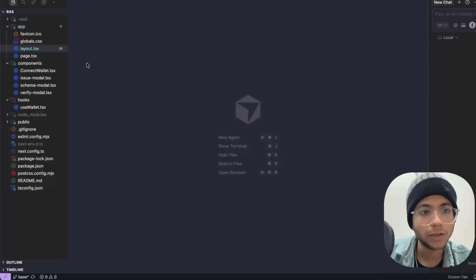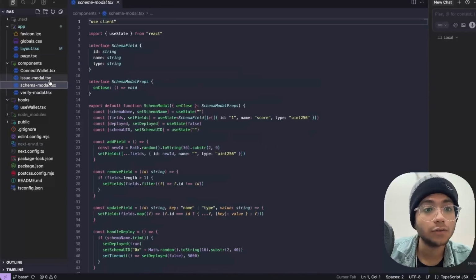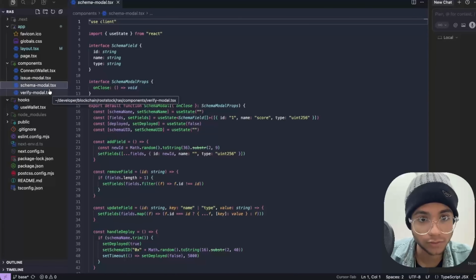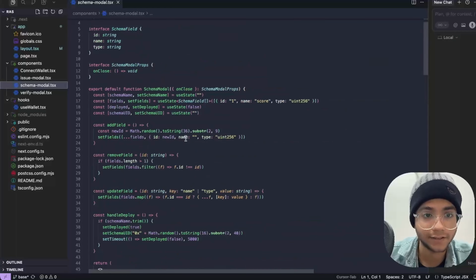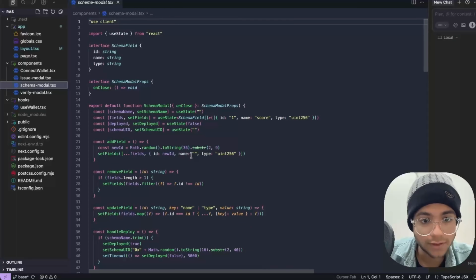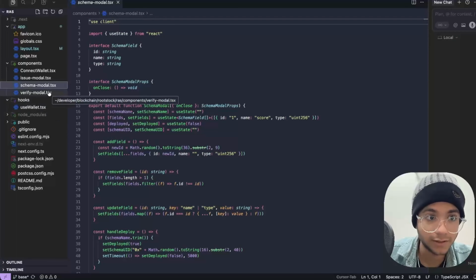So I'll go to my Cursor. Now we just need to edit these three components in order to get the functionality set. Okay, right now we just have the sample hard-coded things in here.